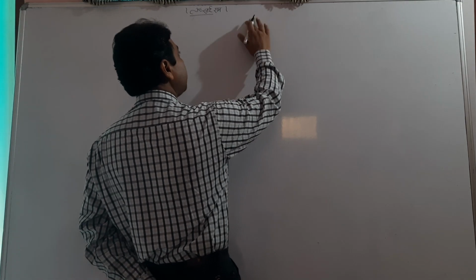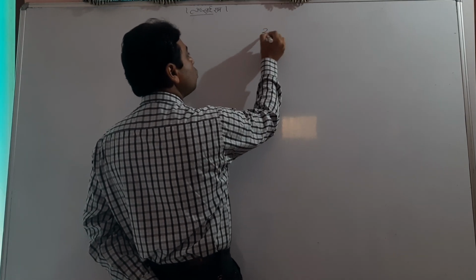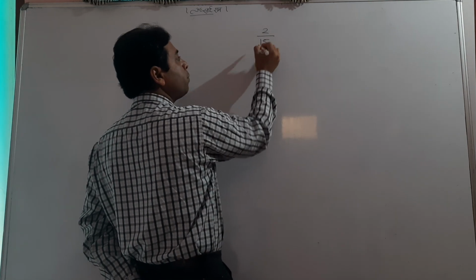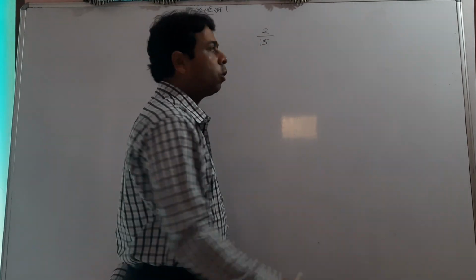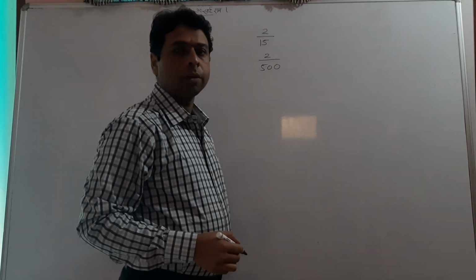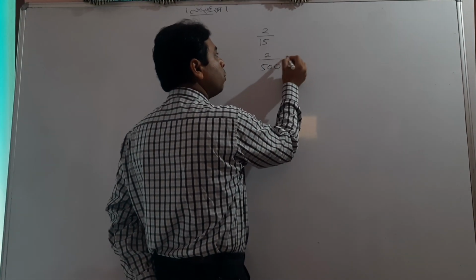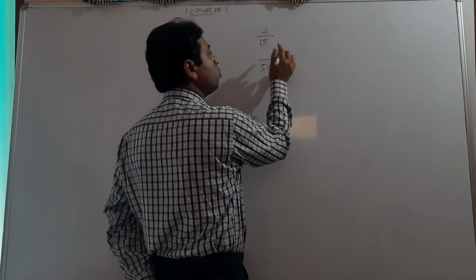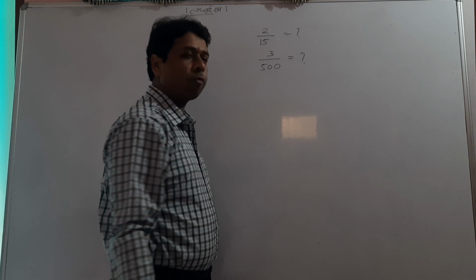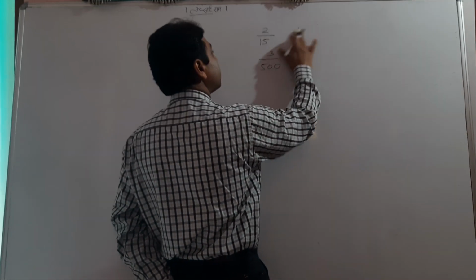So let me say something. If the question is 2 by 5, you can divide and get the answer. But if it's 2 by 15 or 3 by 500, then what do you think about it? What do you think about that one? So in very short, I would say something.